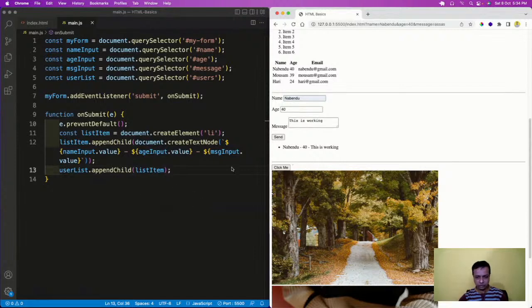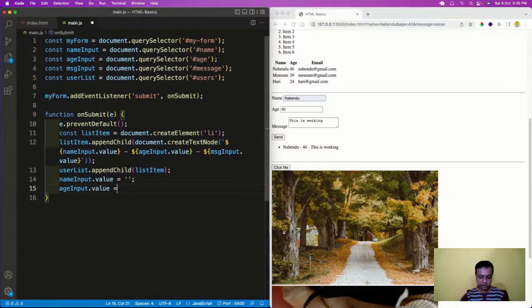So one more thing before going forward, I want to show the thing also. See, this is not a good thing. You might have seen in websites when I click on the send, this thing clears. Okay, so how does this thing clear? This will clear with me making name input dot value equal to empty string, age input dot value equal to empty string, and message input dot value equal to empty string.